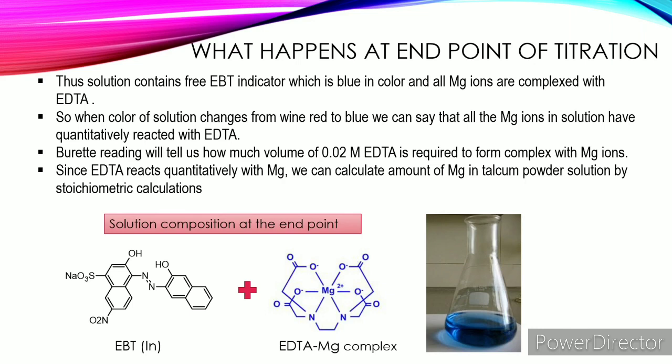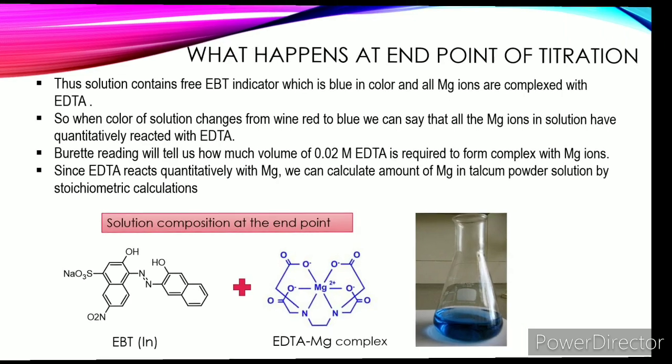And we can say that all magnesium ions in the solution have quantitatively reacted with EDTA. The burette reading will tell us how much volume of 0.02 molar EDTA is required to form a complex with magnesium ions. Since EDTA reacts quantitatively with magnesium, we can calculate the amount of magnesium in the talcum powder solution by stoichiometric calculations.